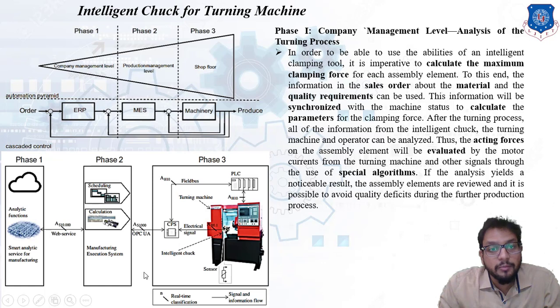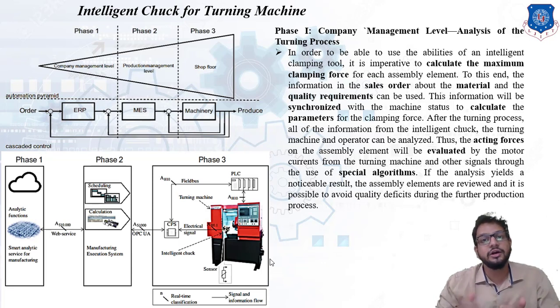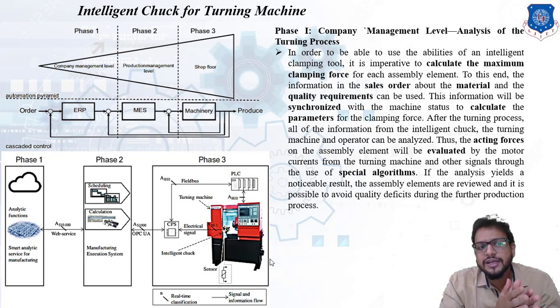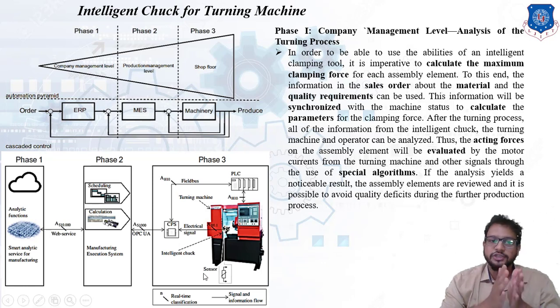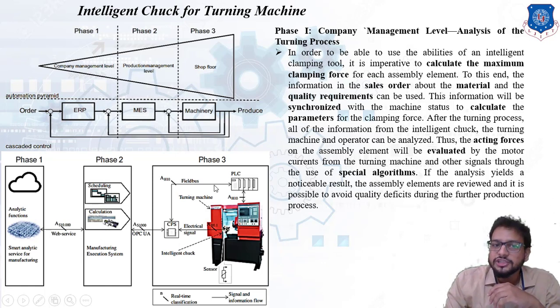Now we have to compare this first diagram with our final diagram. Over here you can see the actual CNC machine, computer numerical control machine. So how it is going to be operated and how we can convert our chuck into an intelligent chuck for a turning operation, right? You can see the first phase is shown. The first phase resembles the company management level. The second phase resembles the production management level, that is our MES. Remember, in phase 2 it is written scheduling and calculation, so this will be done by the production management level.